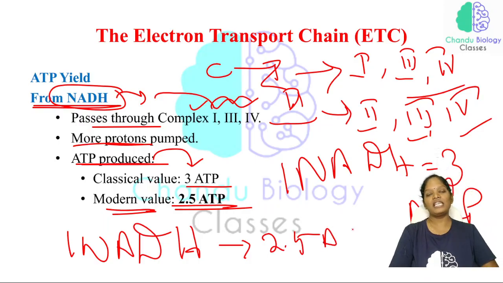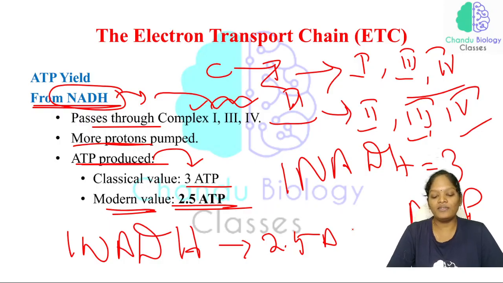In yesterday's class I said that 1 NADH is equal to 3 ATP and 1 FADH₂ is equal to 2 ATP, approximately. So in this class you come to know how 1 NADH is equal to 3 or 2.5 ATP.